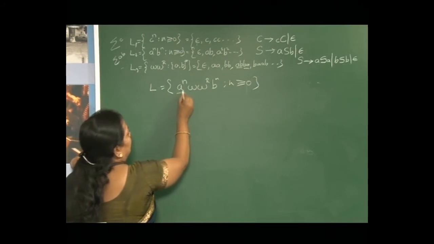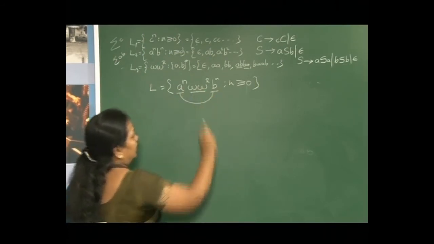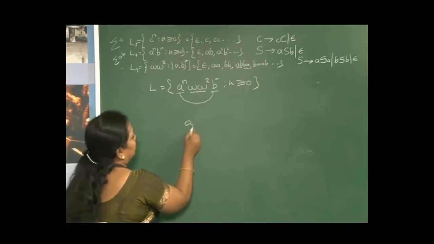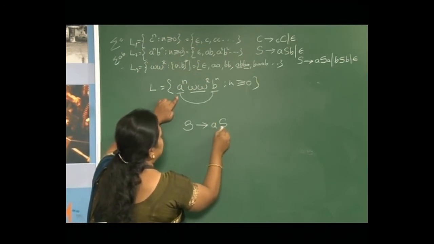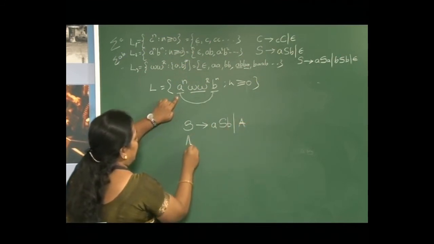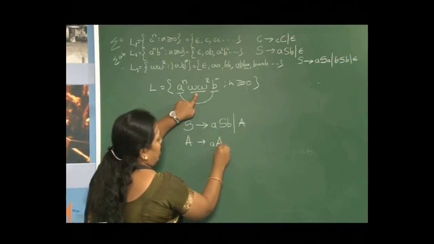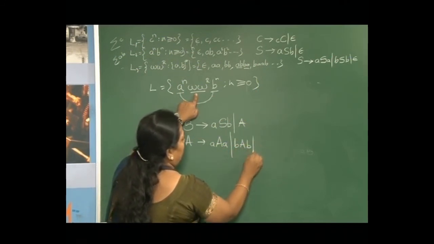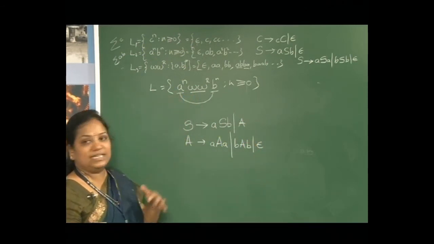Here, a raised to n, b raised to n is the outer loop and w raised to R is the inner loop. So, how will we write the production rules for this? S tends to a S b or A, where A is what? w raised to R, already we have written: A tends to a A a or b A b or epsilon. So, this is the second type.